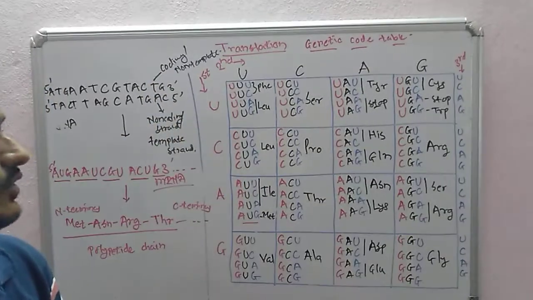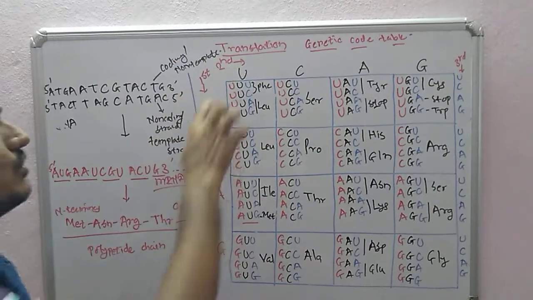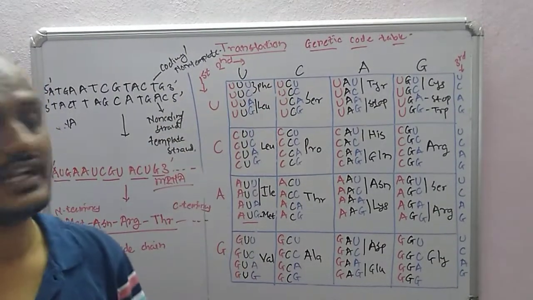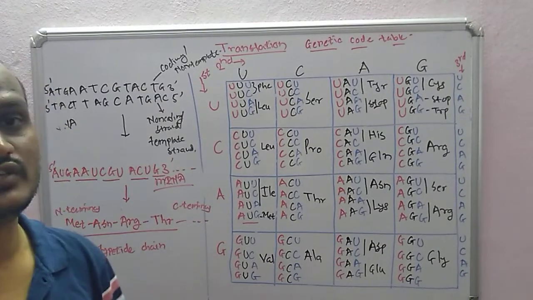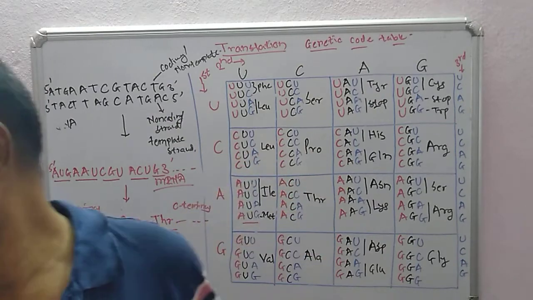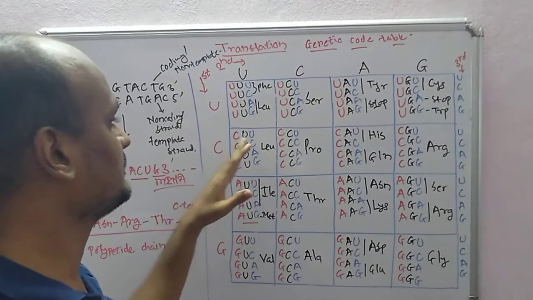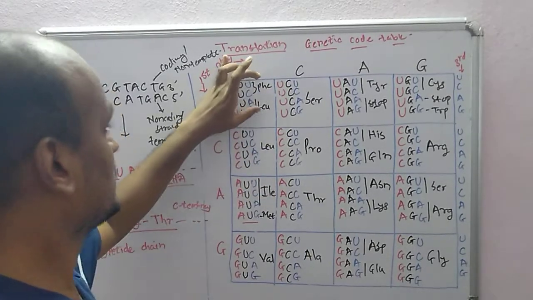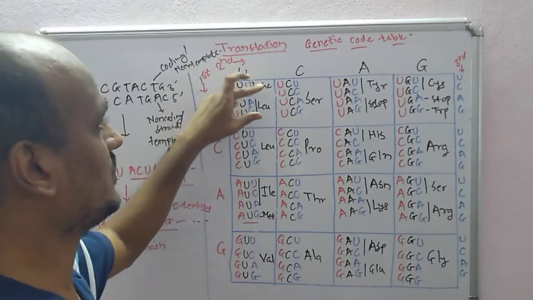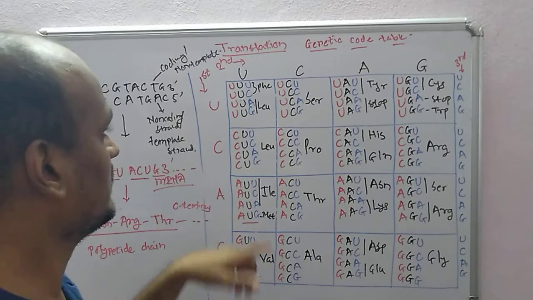One thing you can note in the genetic code table is that with only the third letter differing, the two codons UUU and UUC code for phenylalanine, right? UUA and UUG code for leucine. So there are differences here. Sometimes there can be 2 codons for one amino acid, sometimes 4, sometimes more than 4.